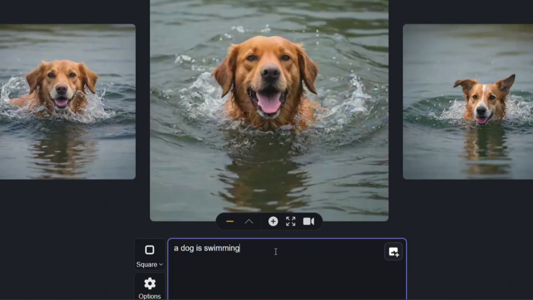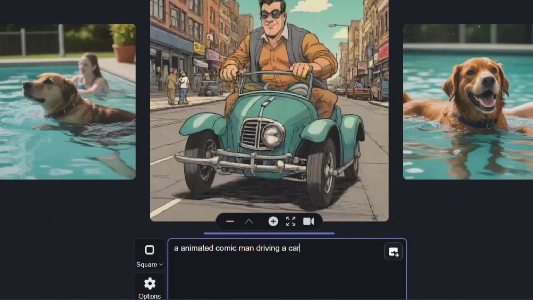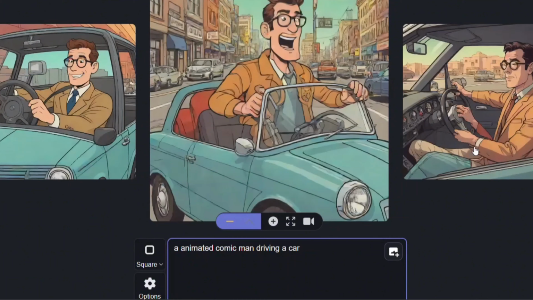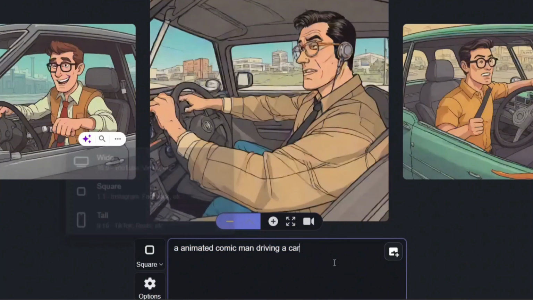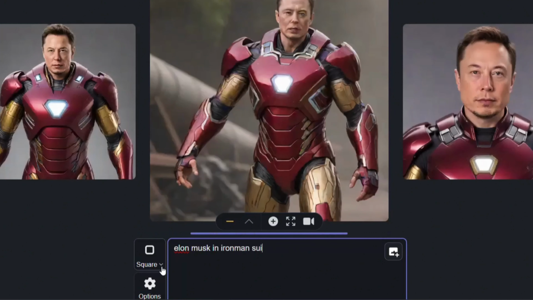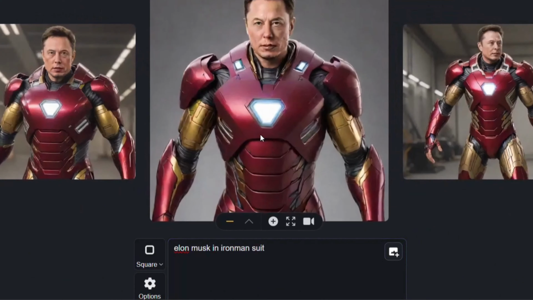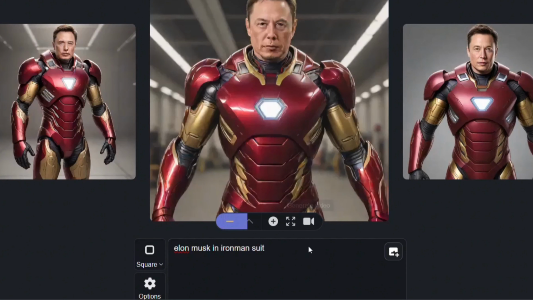You can also create cartoon animated images and videos. Let me show you. Let's create something else. Elon Musk in Iron Man suit. It's really amazing. Explore this AI tool for sure. Definitely you will love it.